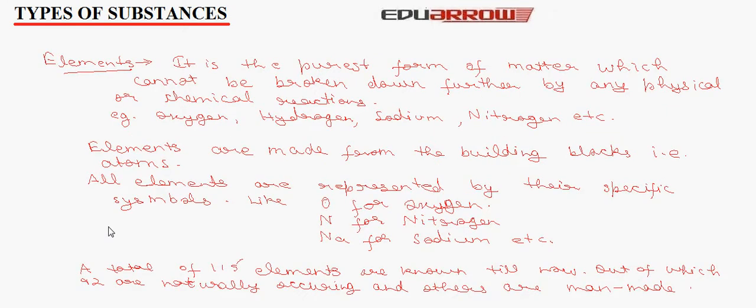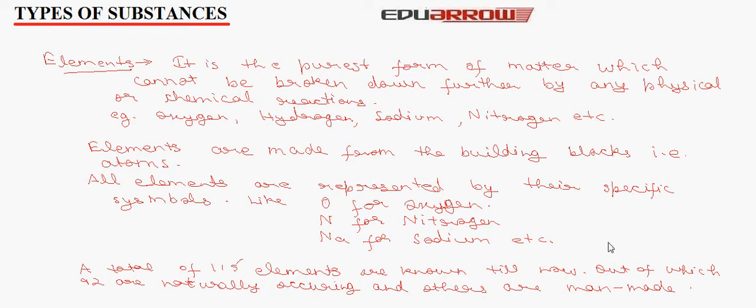In pure substances, let us first discuss elements. It is the purest form of matter which cannot be broken down further by any physical or chemical reaction. Example: oxygen, hydrogen, sodium, nitrogen, etc. Elements are made from the building blocks, that is atoms. All elements are represented by their specific symbols like O for oxygen, N for nitrogen, Na for sodium, etc. A total of 115 elements are known till now, out of which 92 are naturally occurring and others are man-made.